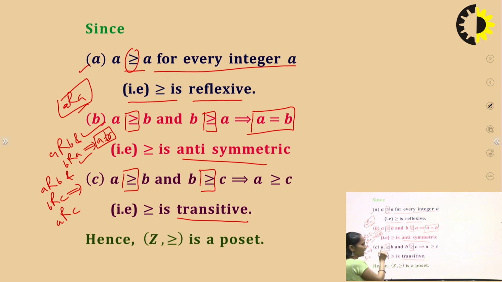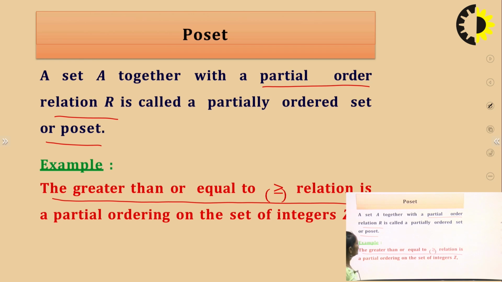So A is greater than or equal to B and B is greater than or equal to C. This is true, so this implies that A is greater than or equal to C. Therefore this particular relation is transitive. The question was whether the greater than or equal to relation is a partial order on the set of integers.